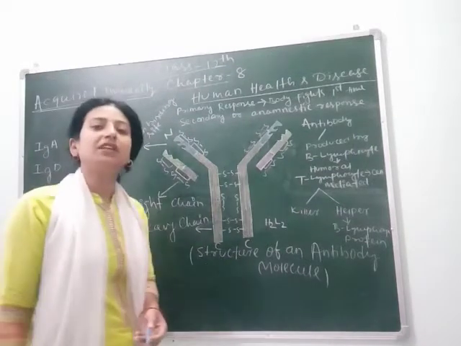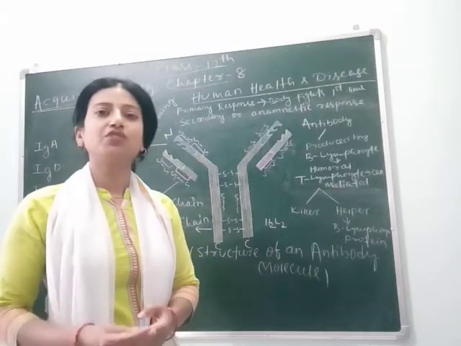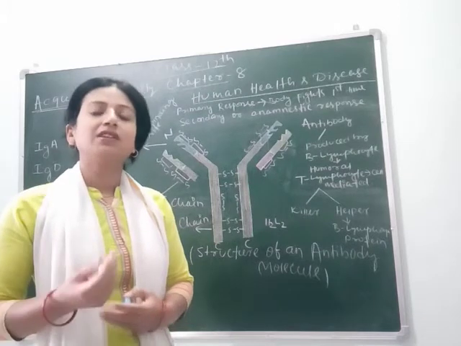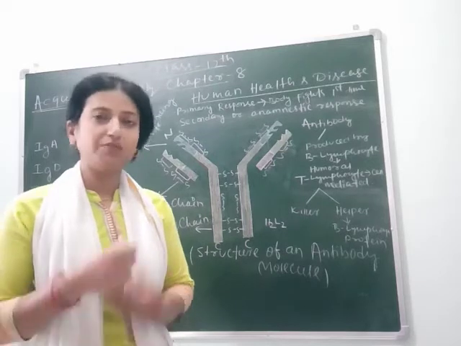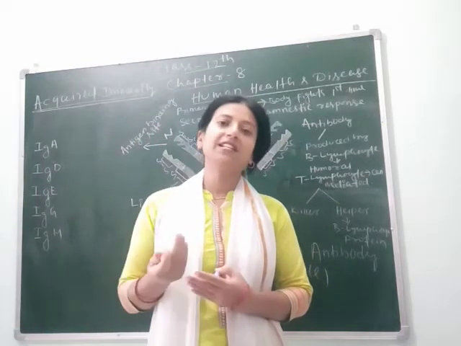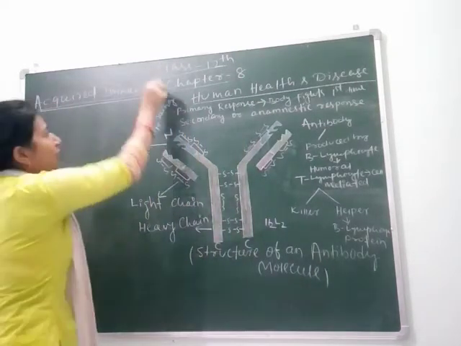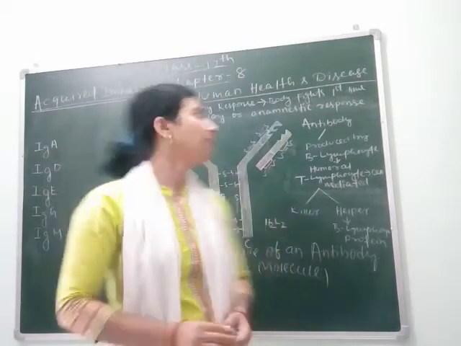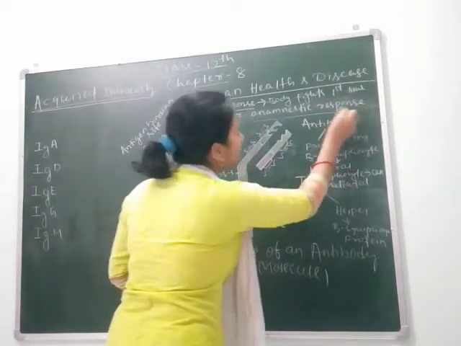Acquired immunity is the immunity which we gain after our birth. It means when we face any microorganism, our body naturally creates some proteins, and these proteins help us to eliminate or fight that microorganism and do not let it enter our body. In acquired immunity there are two types of responses we can see. One is the primary response and another is the secondary or anamnestic response.